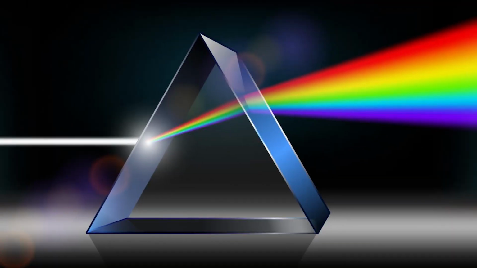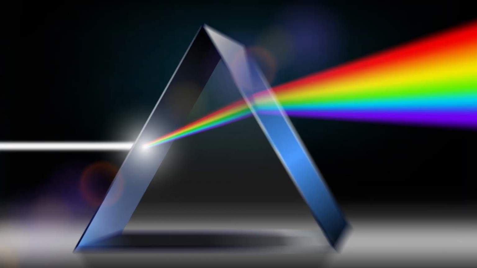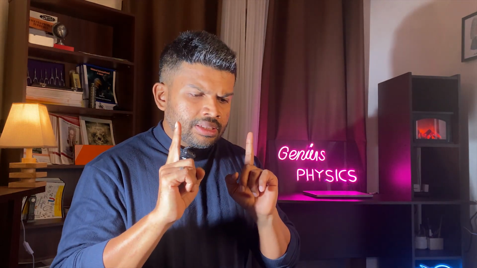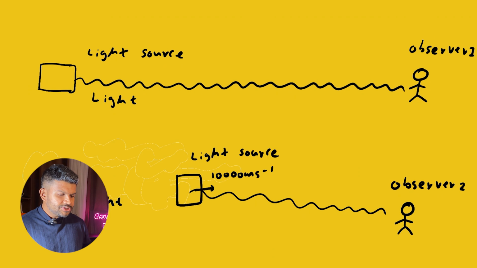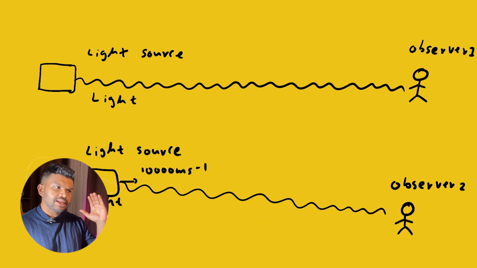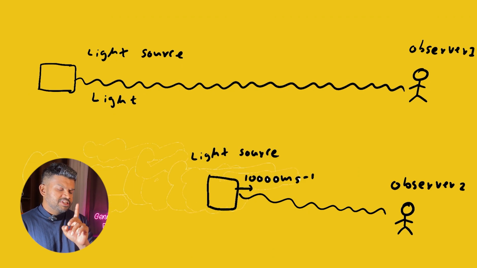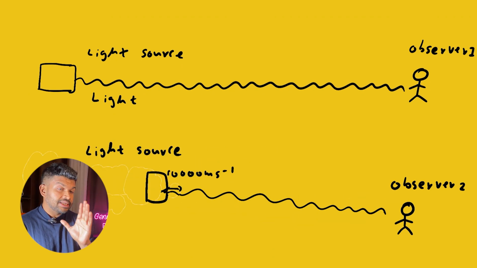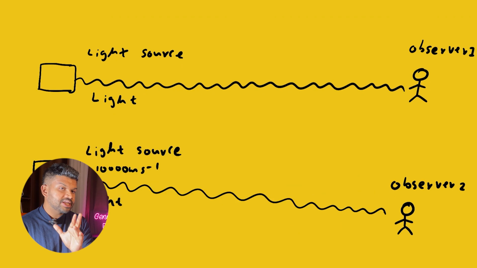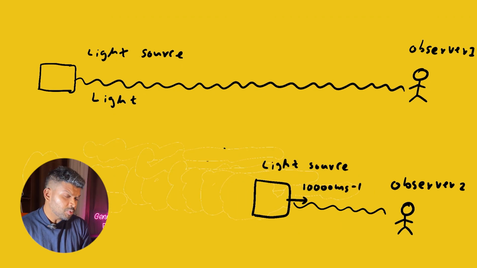Now, the second postulate is very important out of these two. So what does it try to say? The speed of light is constant in every reference frame. Now quickly take a look at this. Can you see, guys, in this video, there are two observers, and they are observing light coming from two light sources. The first light source is at rest, and the light from it is observed by observer number 1.